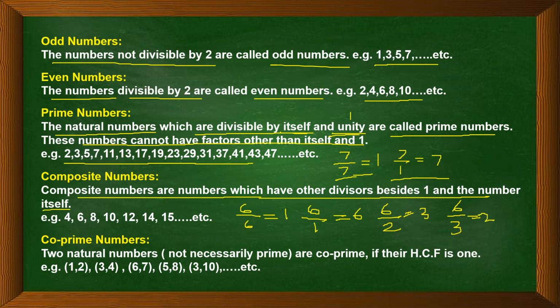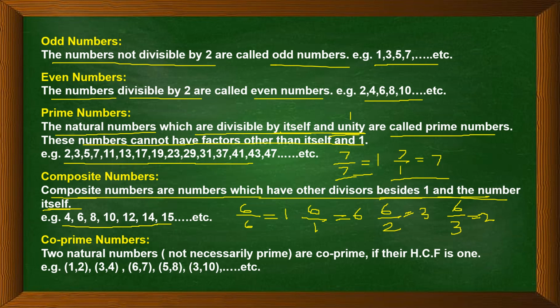So it has other divisors besides 1 and the number itself. Those numbers are called composite numbers. They are exactly opposite to prime numbers. Prime numbers are divisible only by itself and unity, whereas composite numbers are divisible by other numbers also, like 4, 6, 8, 10, 12, 14, 15. These are all composite numbers.